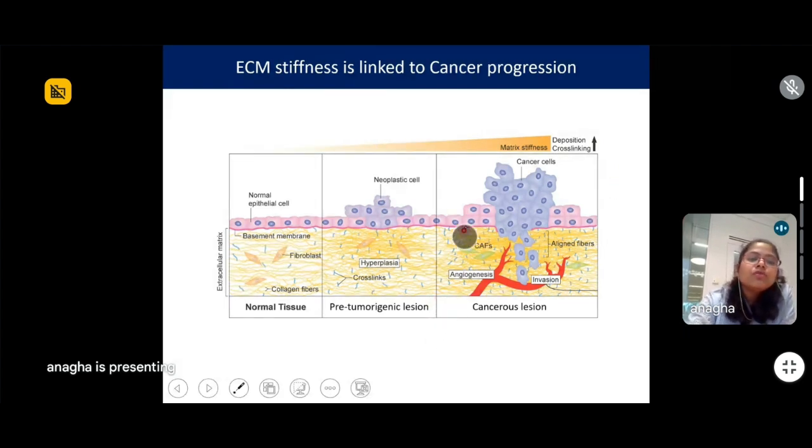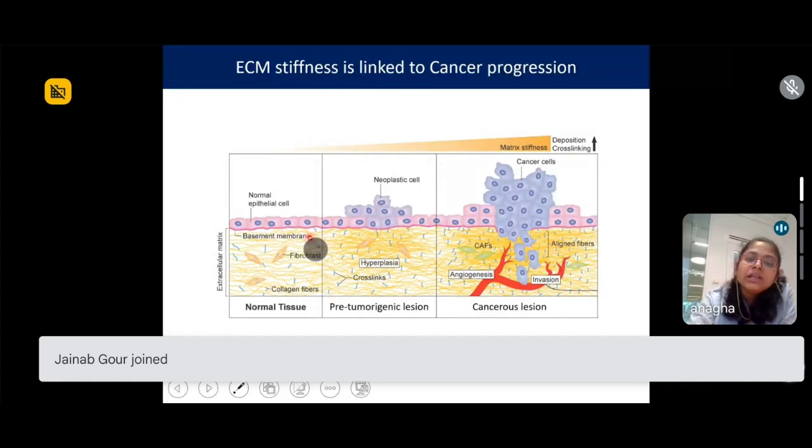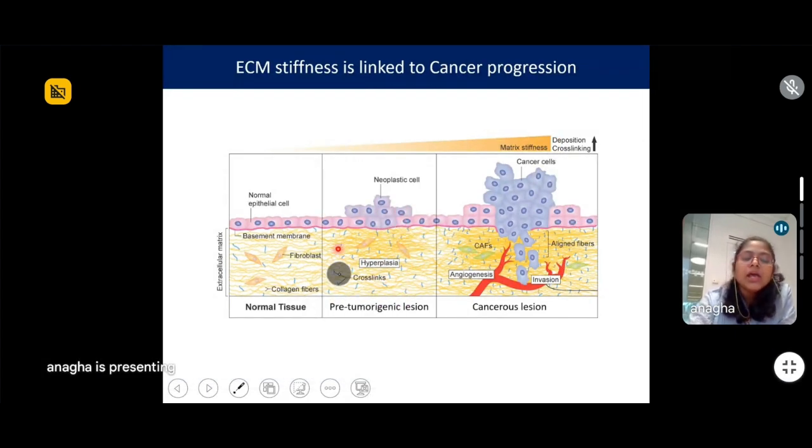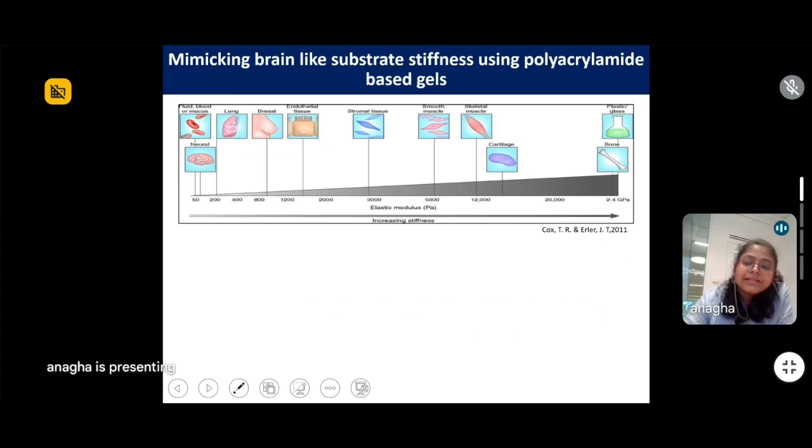Whereas my postdoc research focuses on this part of the cancer development, where there are pre-tumorigenic lesions, but there is ECM modulation, so that the ECM is stiff enough. But we are trying to figure out how we can stop it at this level so that it doesn't go here, using the mechanosensors or mechanobiology, if it is possible to do that. So my postdoc study focuses on this part, but the talk that I'm going to give today focuses on this part.